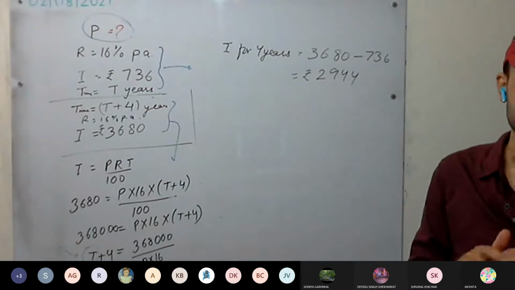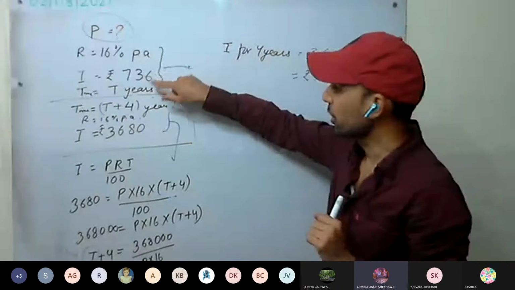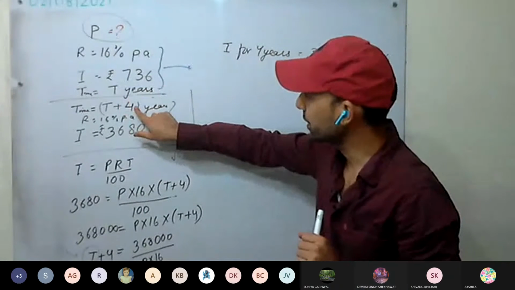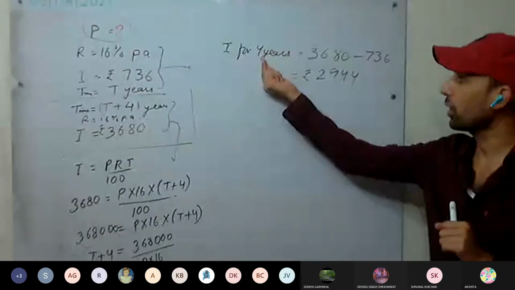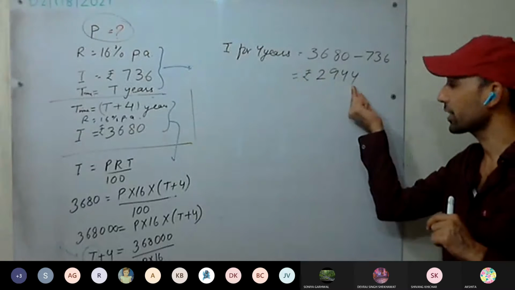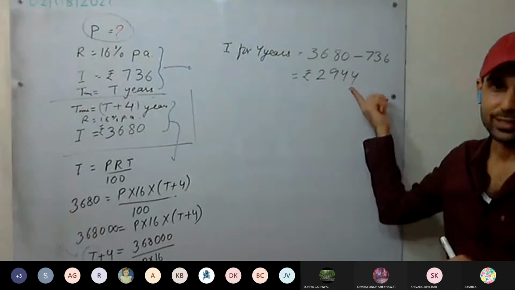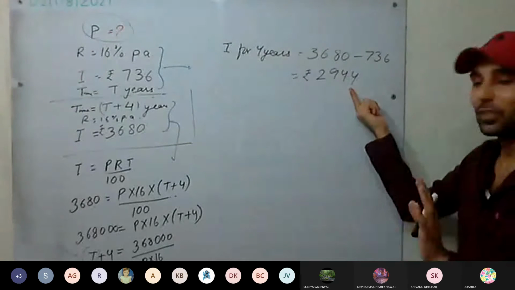So for 4 more years, he has got this much interest. This is the interest for 4 years. You can as well calculate the interest for 1 year, but we don't require that.